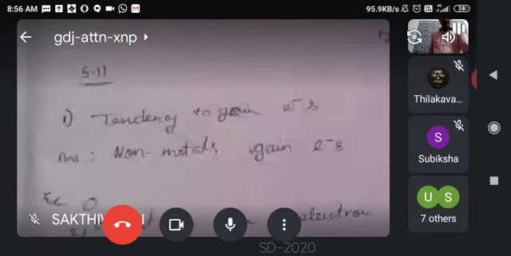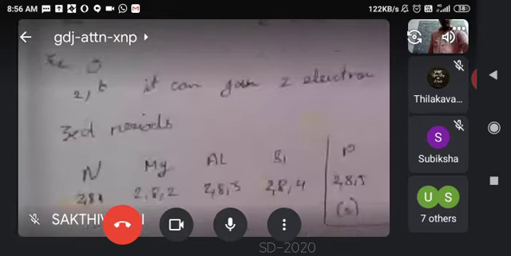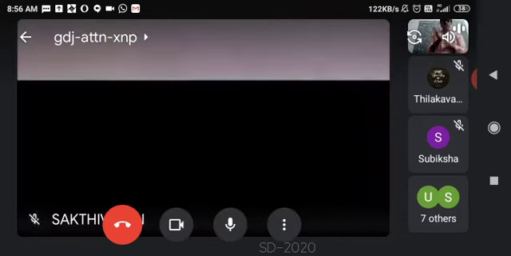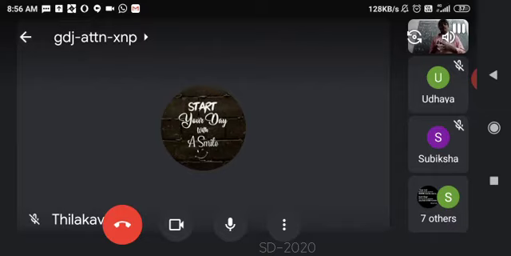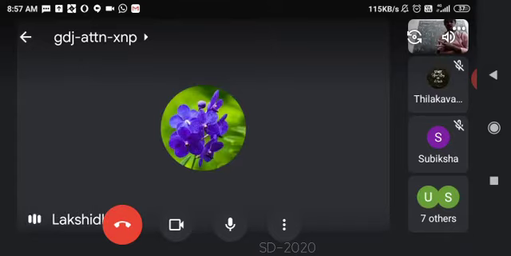Page number 5.11. Very good, very good. Super, Shakti Velan. What about others? Next. Boy side only one, girl side two. The number is increasing on the girl side. Vaishnavi, Mitra, Siddharth, Lakshita. Yes, do please.